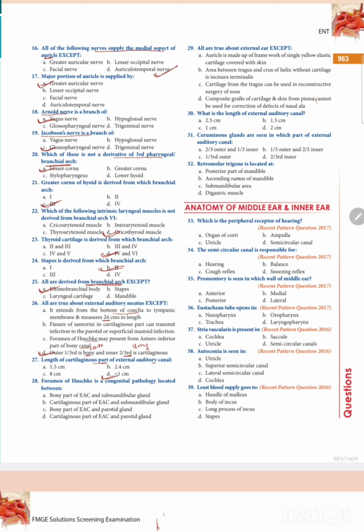Foramen of Huschke, a congenital pathology, is located between: the bony part of the external auditory canal and submandibular gland; the cartilaginous part of the external auditory canal and submandibular gland; the bony part of the external auditory canal and parotid gland; the cartilaginous part of the external auditory canal and parotid gland. Which one is the location of the foramen of Huschke and congenital pathology? The bony part of the external auditory canal and parotid gland. In between is located the foramen of Huschke.